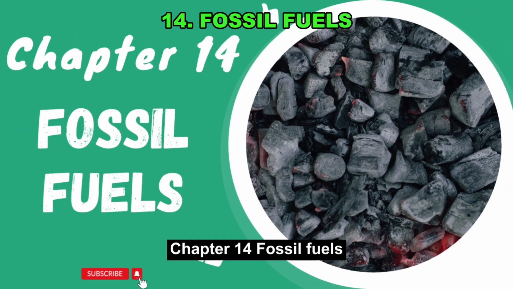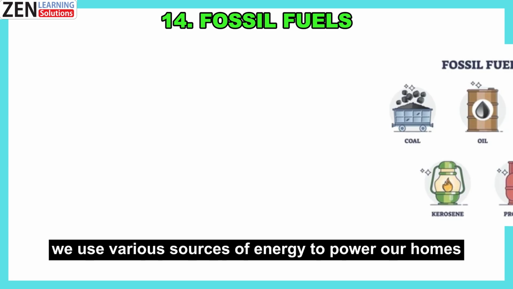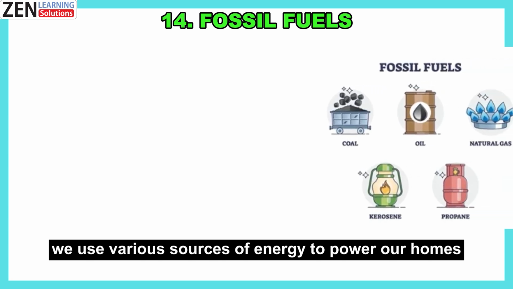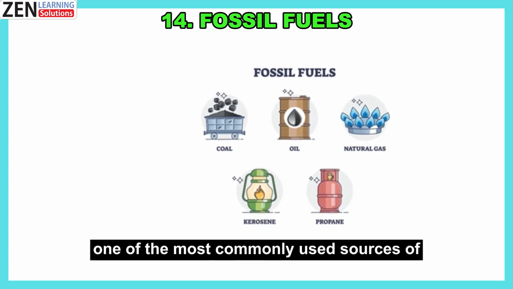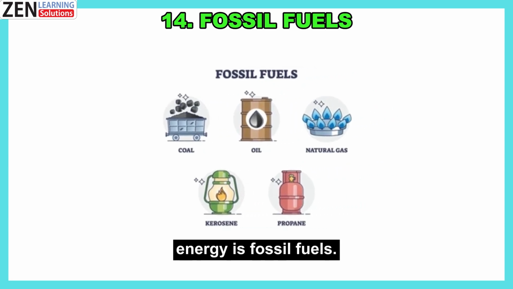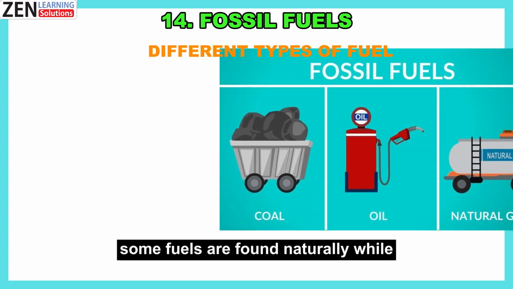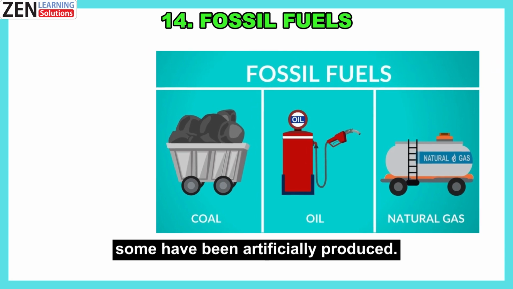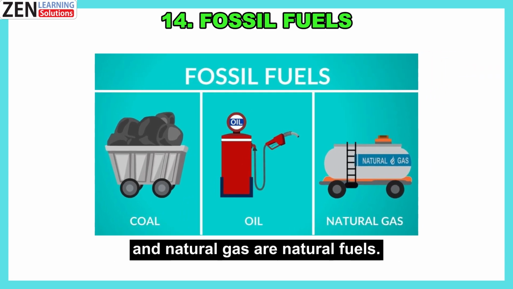Chapter 14: Fossil Fuels. In our daily lives, we use various sources of energy to power our homes, vehicles, and industries. One of the most commonly used sources of energy is fossil fuels. Different types of fuel. Some fuels are found naturally while some have been artificially produced. Coal, petroleum, and natural gas are natural fuels.